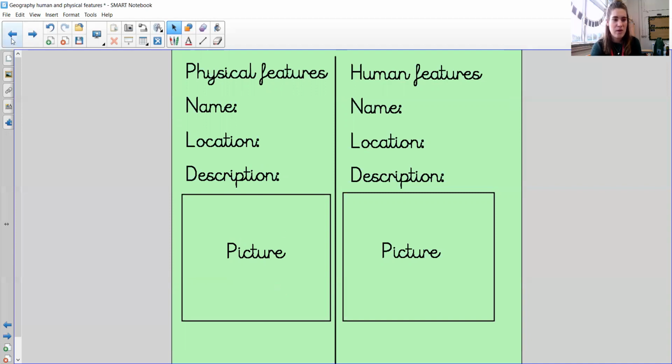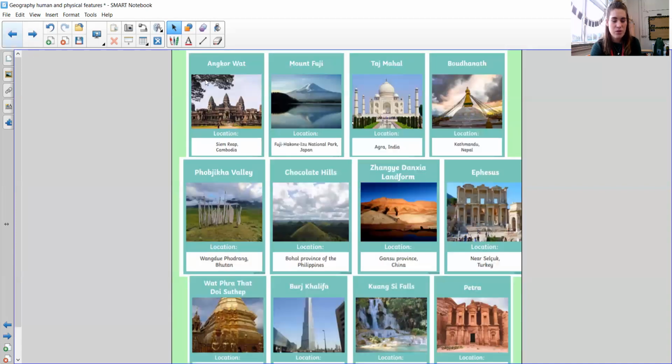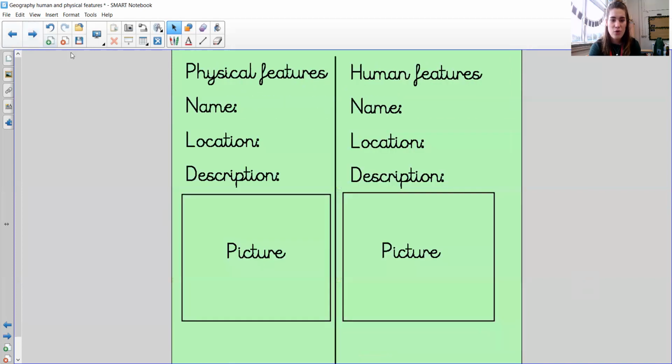Now, in order to give you a bit of a head start, these are all in Asia. So if you want to pick a physical feature and a human feature from these slides here, that might be a good idea. And then you already know that they're physical or human features from Asia. As usual, just send us a picture of your fact files on Class Dojo, upload it to your portfolio, so we can have a look at what you've been getting up to.